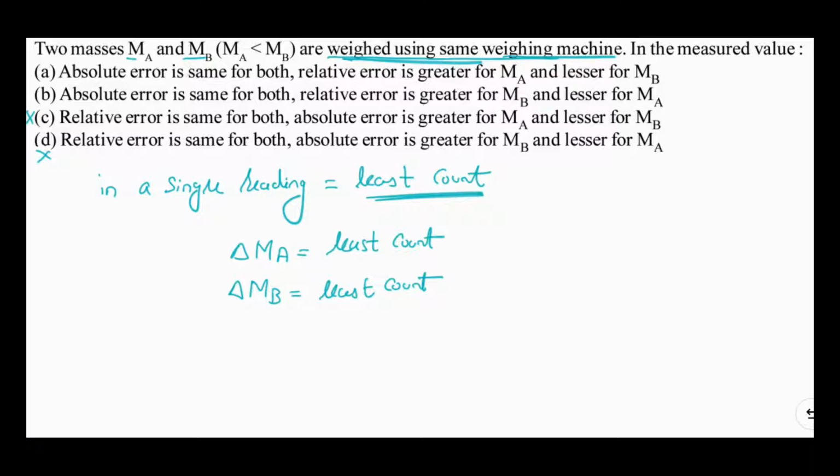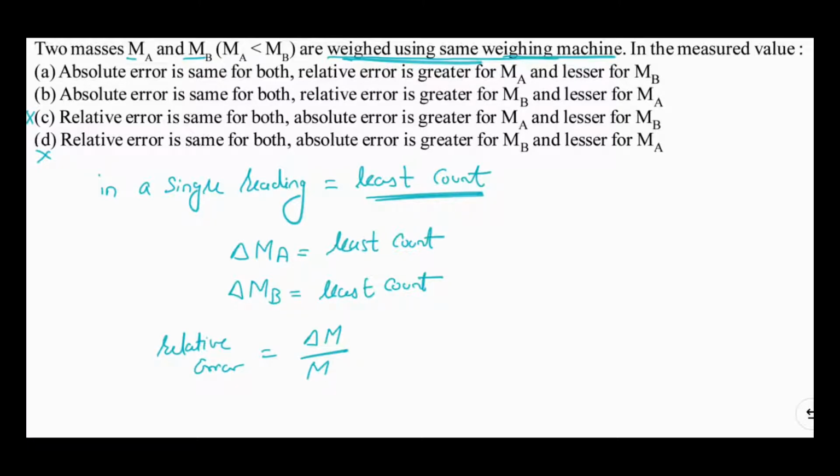Now, if you read out the options, relative error is greater in Ma or lesser in Mb, or relative error is greater in Mb or lesser in Ma. There is a comparison of relative error given. We need to look at the definition of relative error in order to find the correct option. So, relative error is defined as absolute error in a physical quantity divided by its measured value.